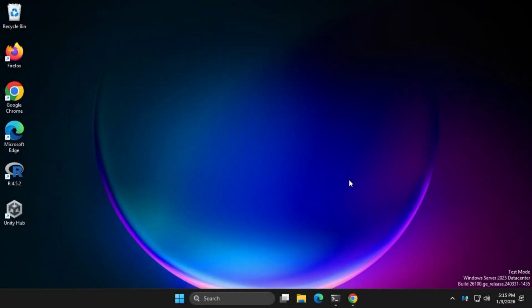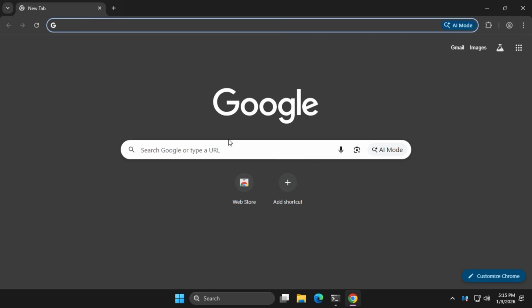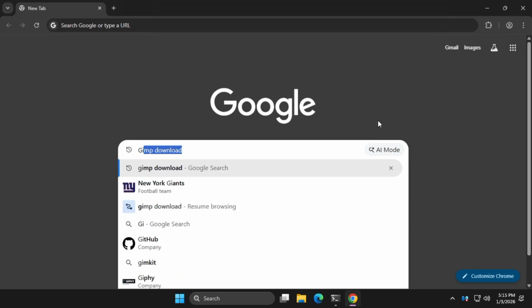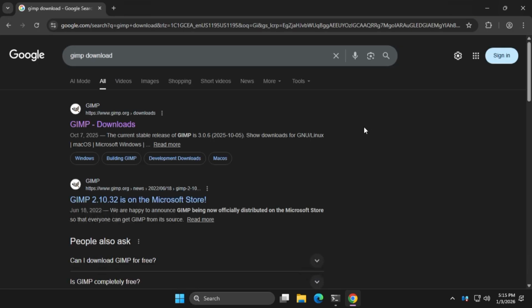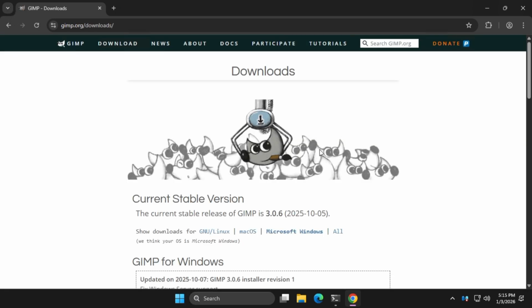In this video, I'll show you how to set up the open source PhotoGIMP. First, install GIMP from the official website. Open Google, search for GIMP download, visit the official website and download the installer.